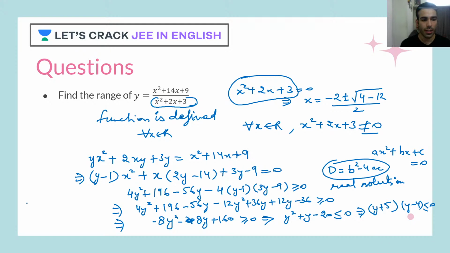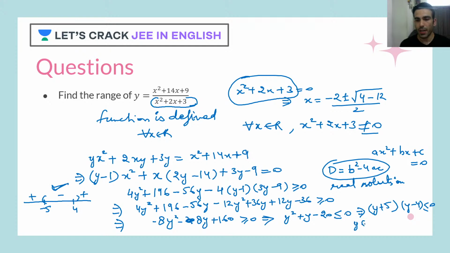Now how to solve this inequality? We'll just draw a real number line, and I'll mark minus 5 here and 4. I've got 3 intervals. When checking these intervals, if I put 5, what will I be getting? I'll be getting positive here, negative here, and positive. Since negative is required (lesser or equal), this is the solution.